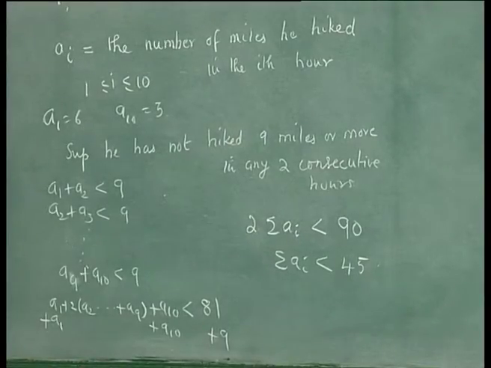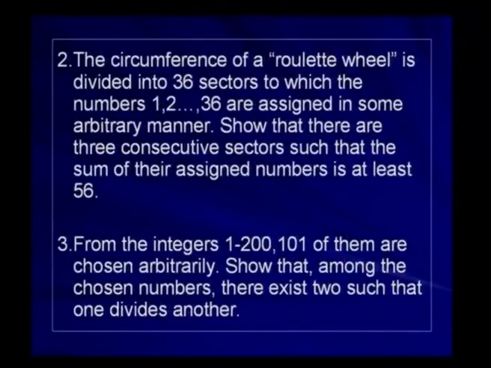Let us take some more examples. The circumference of a roulette wheel is divided into 36 sectors, to which the numbers 1 to 36 are assigned in some arbitrary manner. Show that there are 3 consecutive sectors such that the sum of their assigned numbers is at least 56.